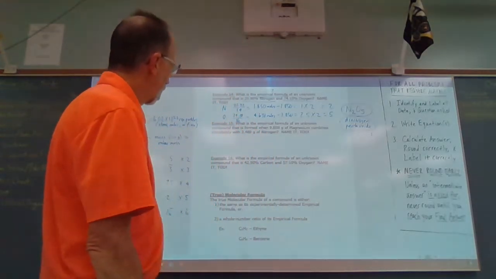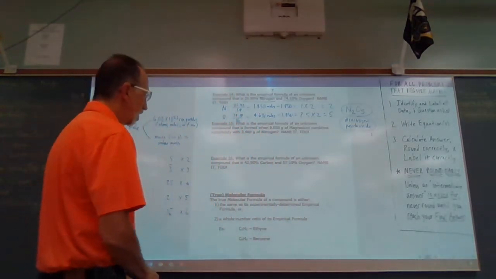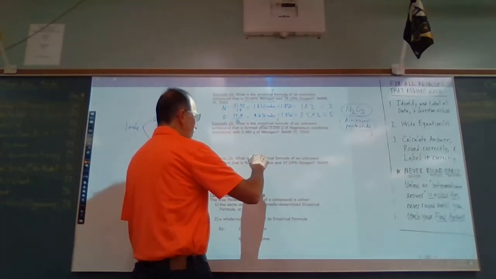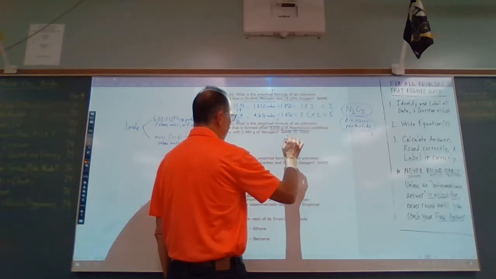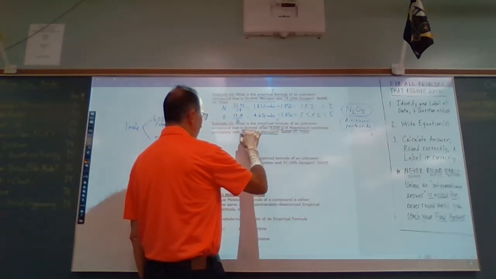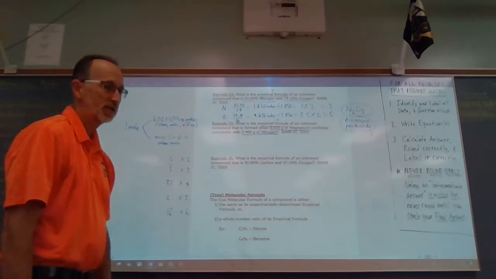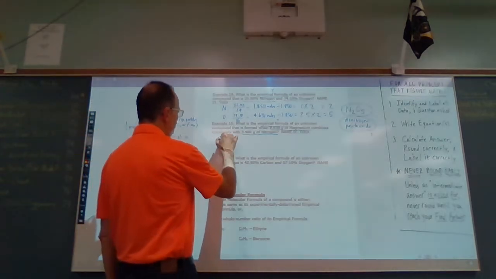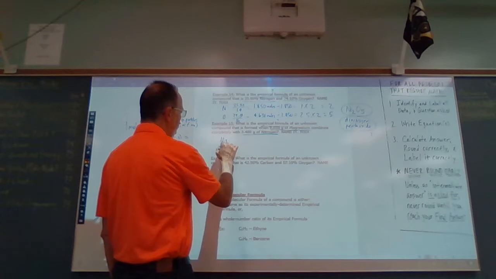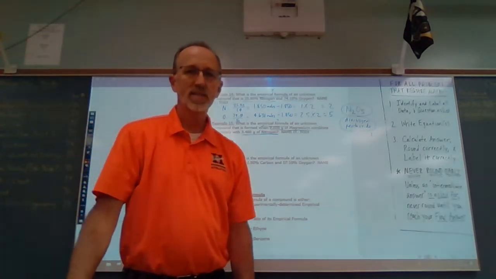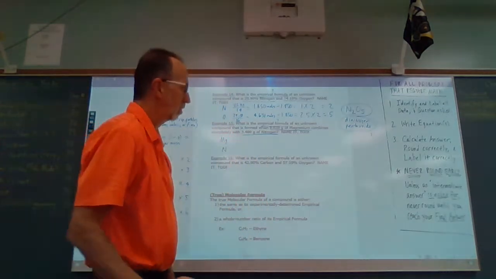All right. Second one, what's the empirical formula of an unknown compound that is formed when 9.030 grams of magnesium combines completely with 3.480 grams of nitrogen? Again, we're going to name it too. So this one, we have Mg and N. Instead of being given percentages, we're being given masses. Well, the procedure is exactly the same.